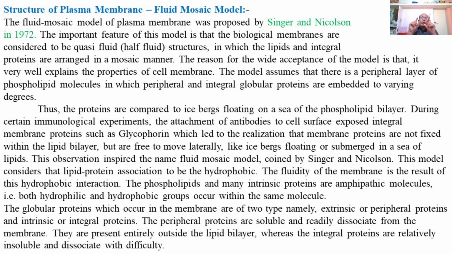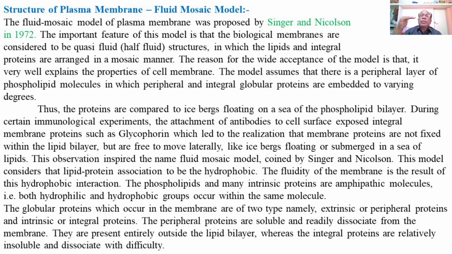So the fluid component of the plasma membrane is composed of the lipid bilayer of the phospholipids, and the mosaic of the proteins lies on the surface. The proteins are in the form of a mosaic, partially or completely merged into the sea of the lipids, or the phospholipid bilayer of the plasma membrane, and thus it is called the fluid mosaic model.